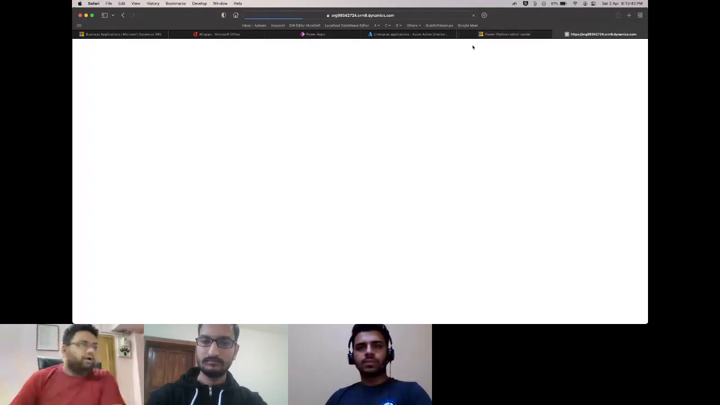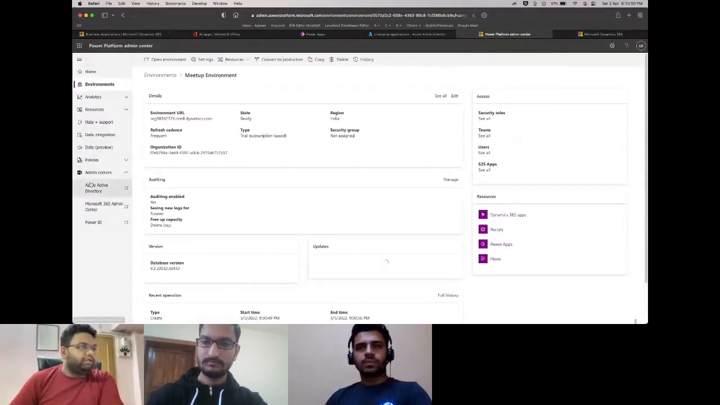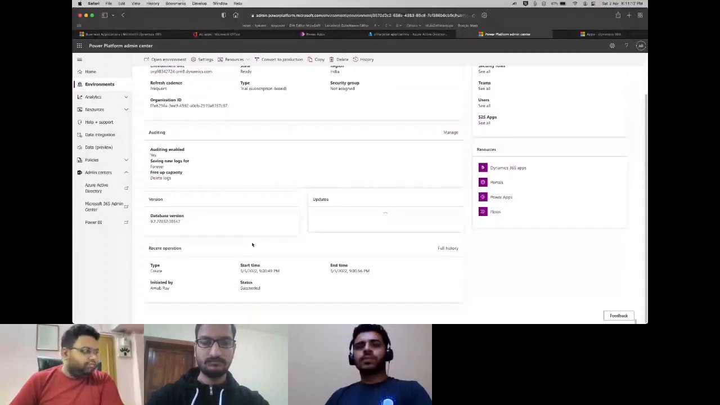Will not waste time. I'll just let it load, and we'll go through the other parts of it. As I said, this will open your URL. Meanwhile it opens, you will see your state as ready, and only after that you can go inside your instance. You'll see that Dynamics 365 apps are enabled on the right side of your screen, and this is your database version and anything that you need for your admin purposes.